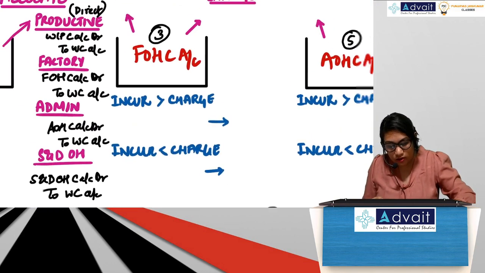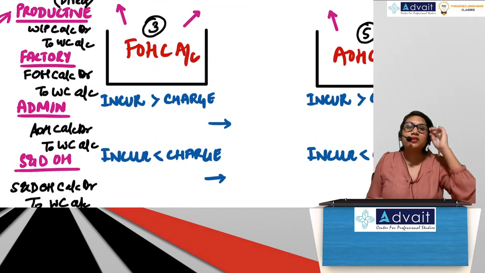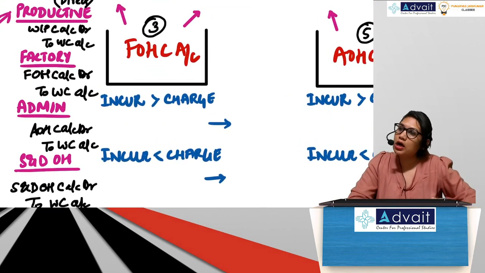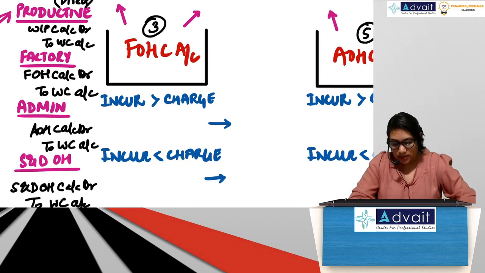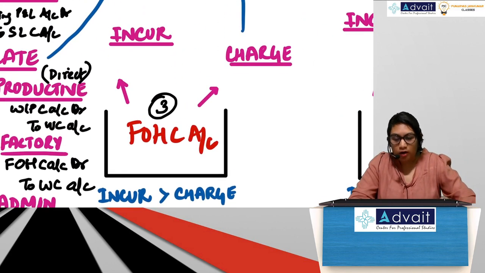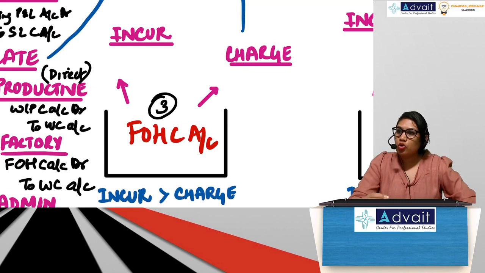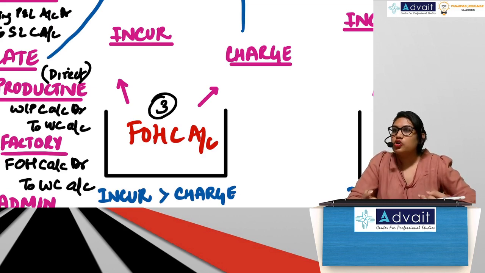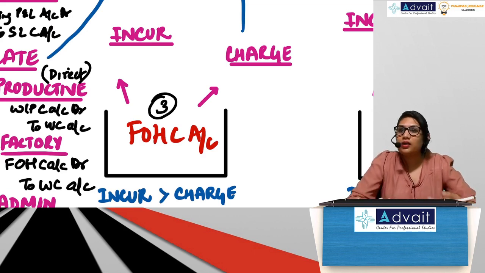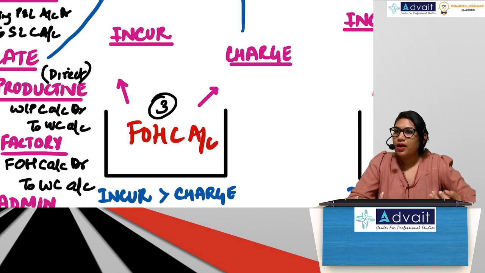Now we'll move on to the third account, factory overhead control account. Guys, factory overhead control account first entry will be to incur. It's an expense, it has to first be incurred. So what would have been your entry in financial accounting to incur this expense? Expense to cash.